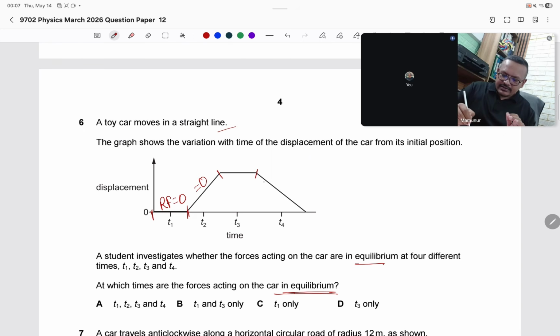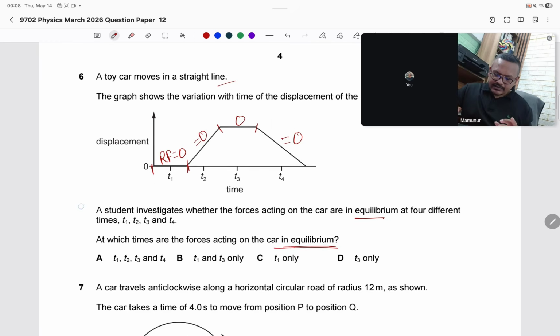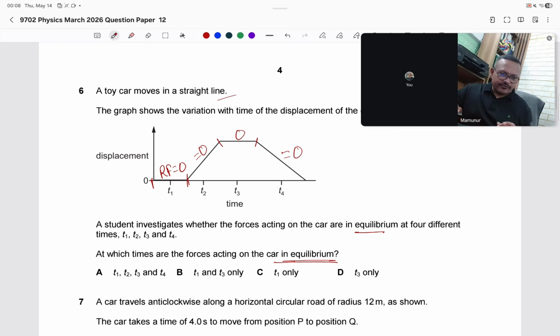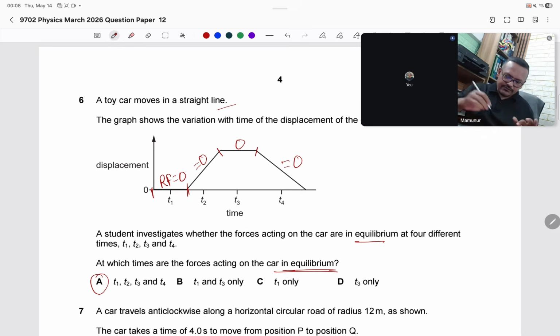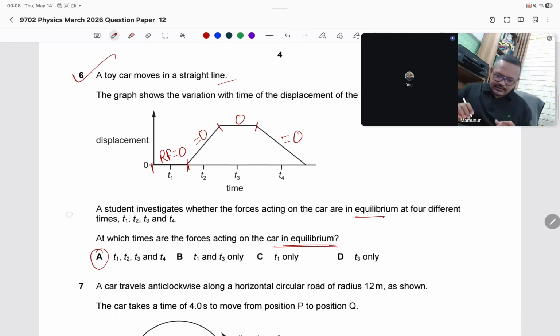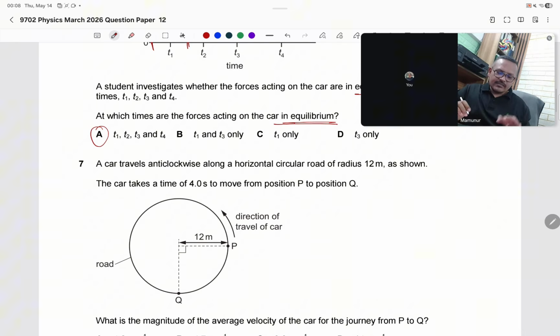This is again at rest, so rest means 0. Again here constant speed, resultant force 0. Okay, everywhere the resultant force is 0. So at T1, T2, T3, T4, everywhere, throughout the whole journey, the resultant force is 0. So the answer to question 6 is A.